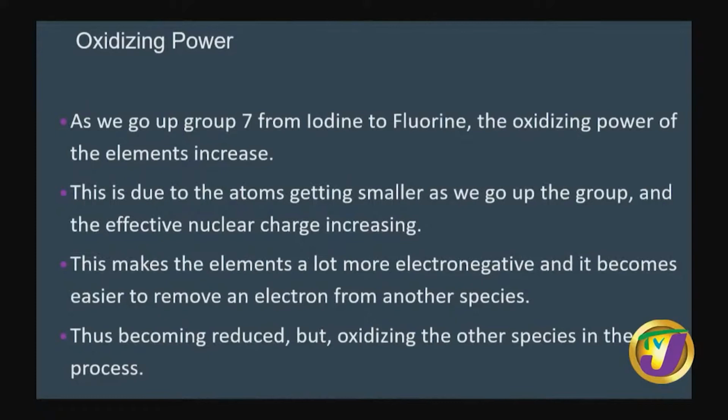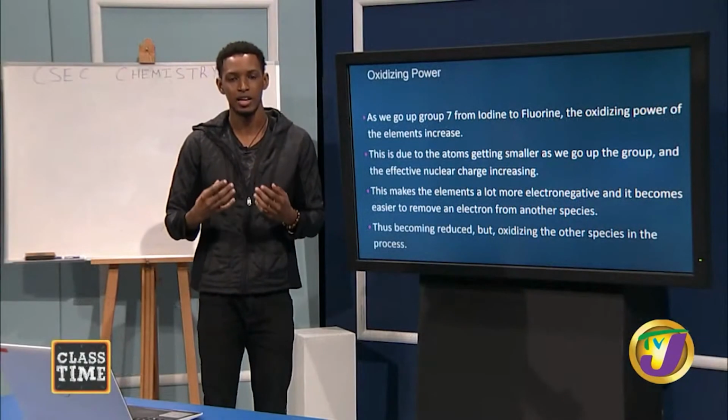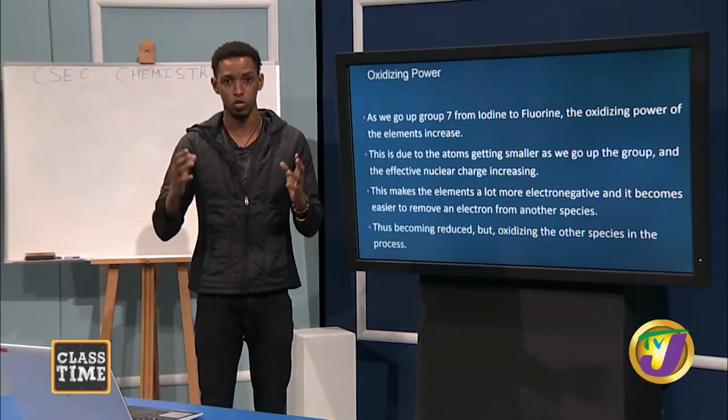To act as an oxidizing agent, you have to remove electrons from another species and add them to yourself. Now, if the oxidizing power of the halogens is increasing from iodine to fluorine, that means that fluorine finds it a lot easier to add an electron to itself versus iodine. And that is because iodine is a lot larger than fluorine.